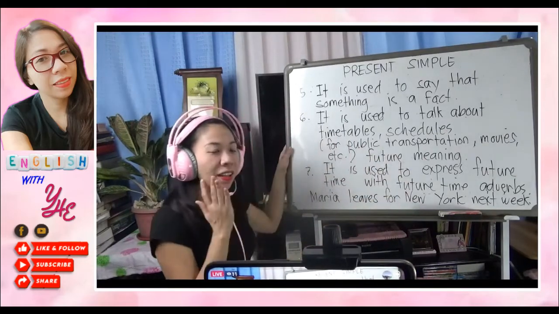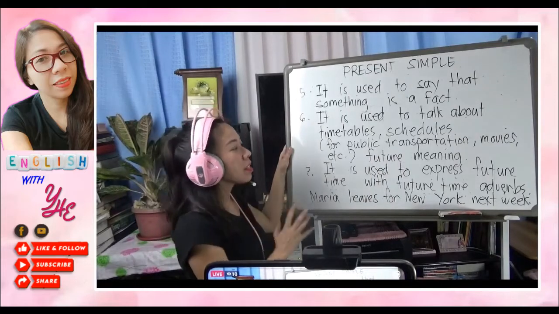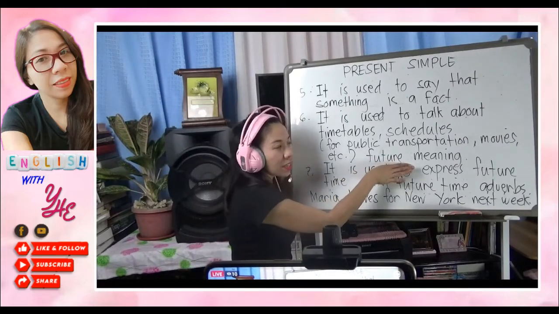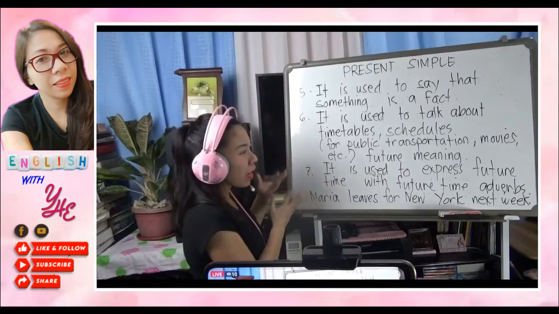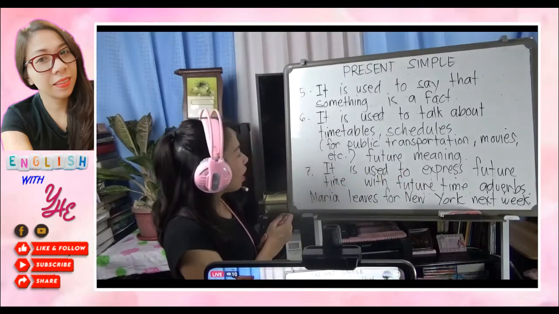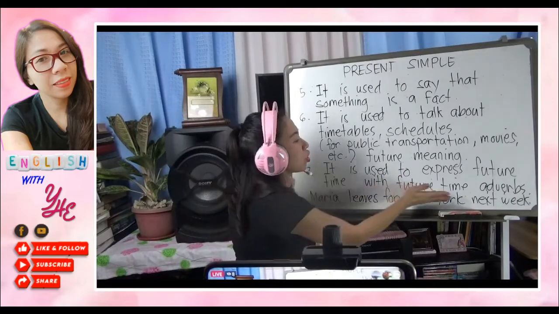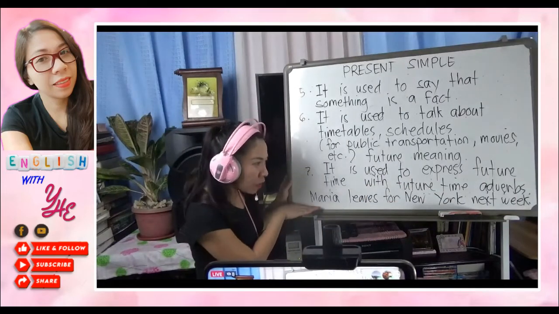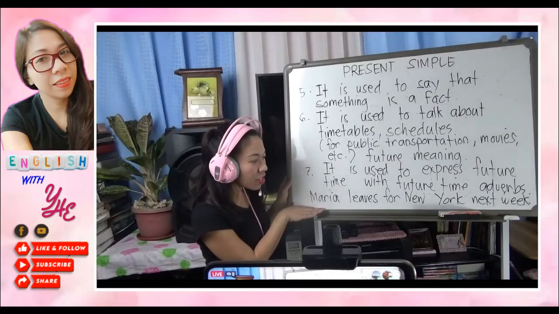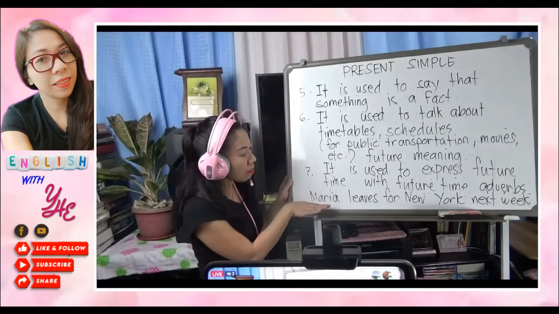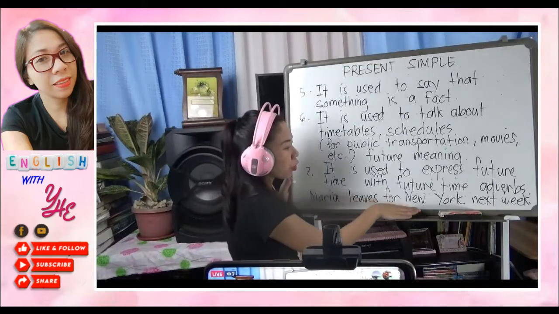Though the sentence is in present simple, the meaning is future meaning. So this is a very new lesson that we can learn. Okay, the last one, number 7, is used to express future time with a future time adverb. So I have some examples here for you to have a clear understanding. For instance, Maria leaves for New York next week.